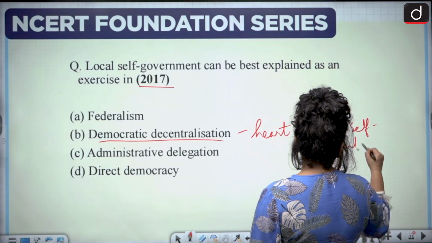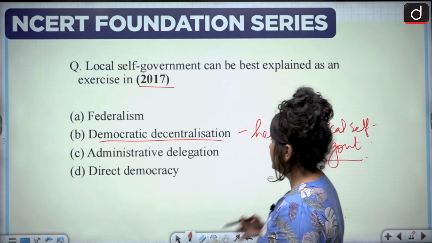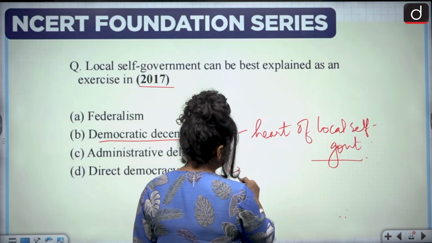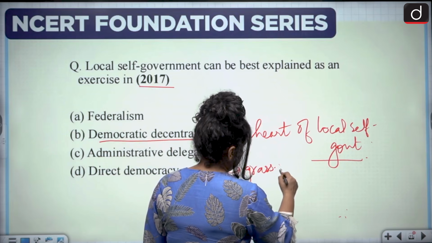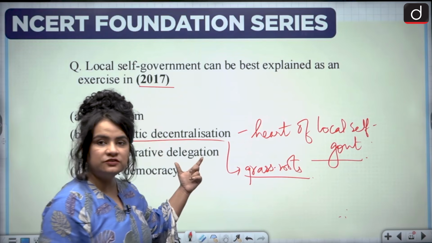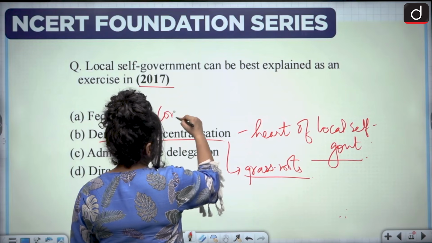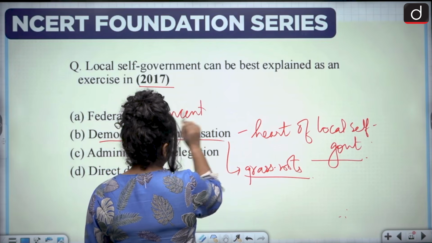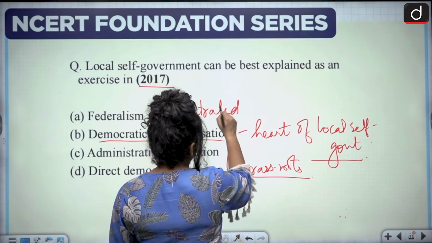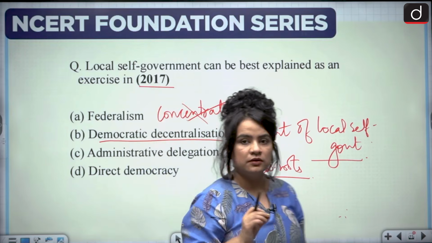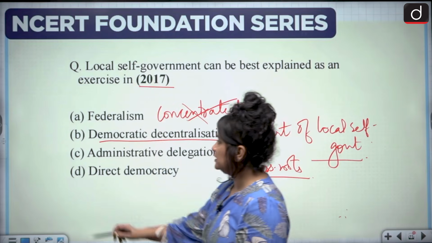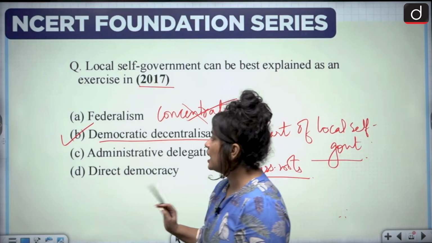It is about distributing power, delegating power from or to the grassroots level, which means the power is not concentrated at the top, but rather has been devolved. There is a devolution of power to the bottommost level, to the grassroots. All right, and hence we know democratic decentralization, and option B is the correct answer.